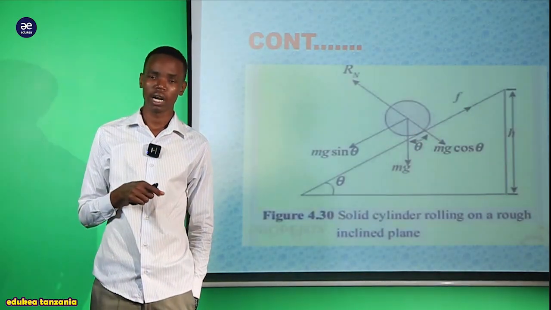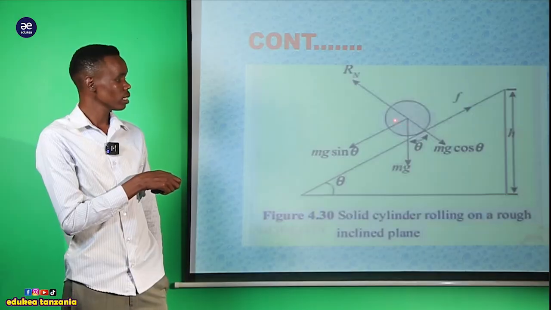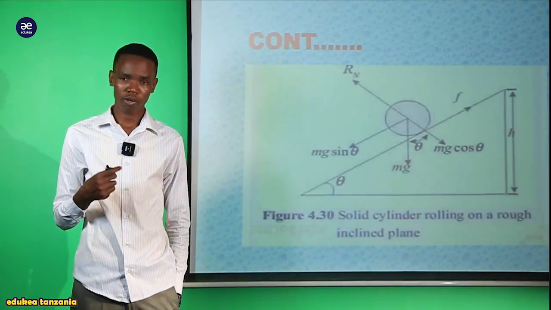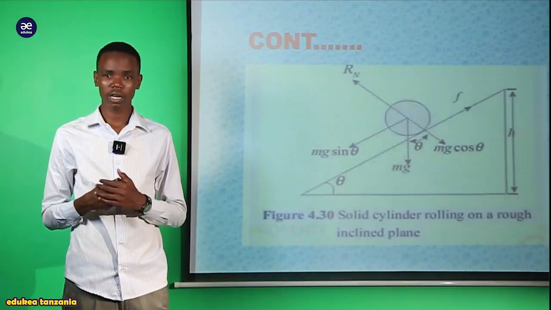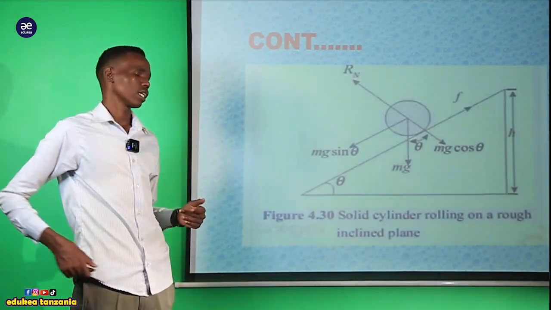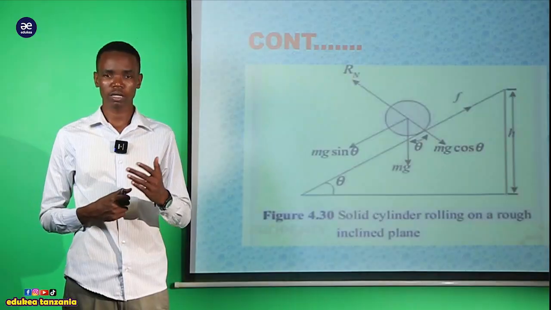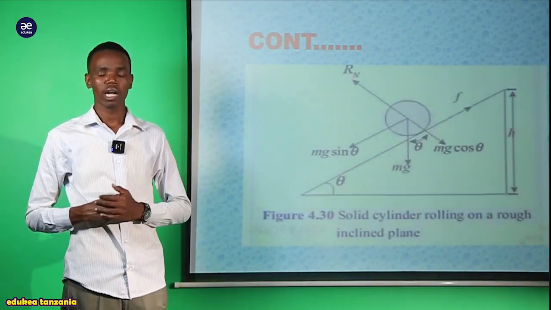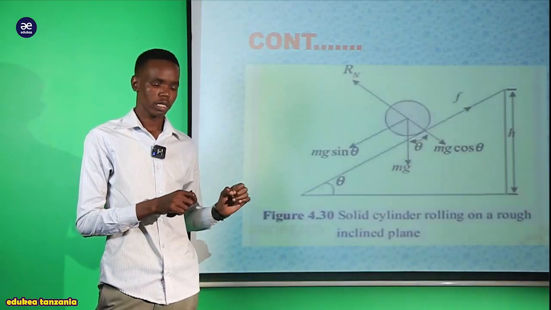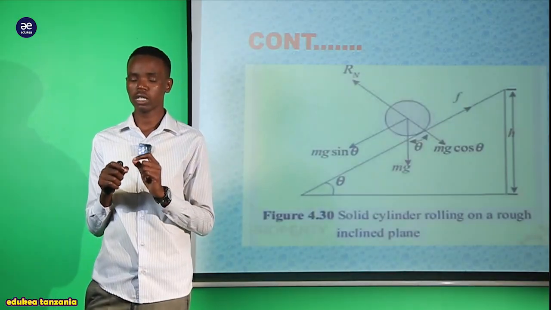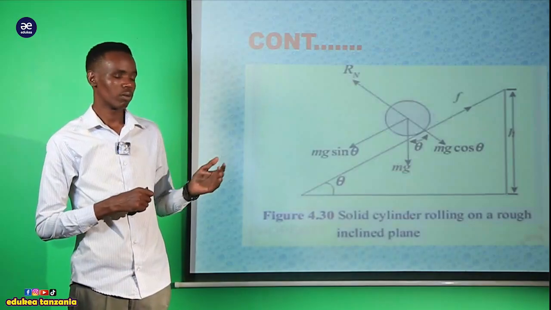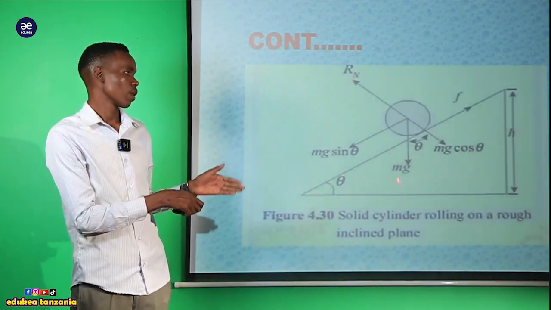While this vertical force here, if we resolve it by considering the Pythagoras theorem, will be the adjacent. The vertical force must be equal to the adjacent, and if we resolve, we obtain that this vertical force, which is equal to the adjacent, must be equal to mg cosine theta, as we try to see.